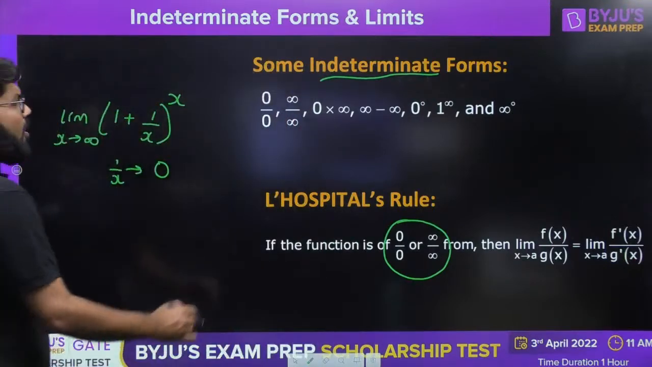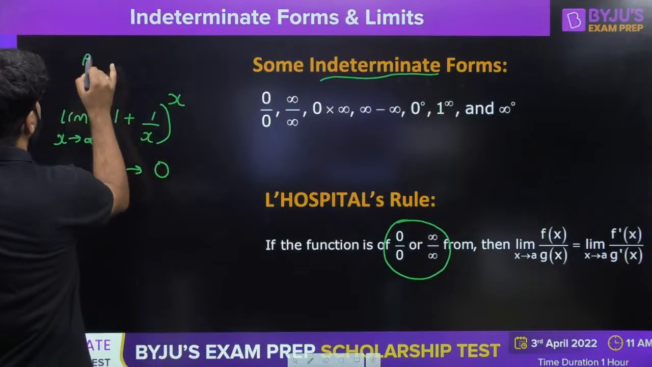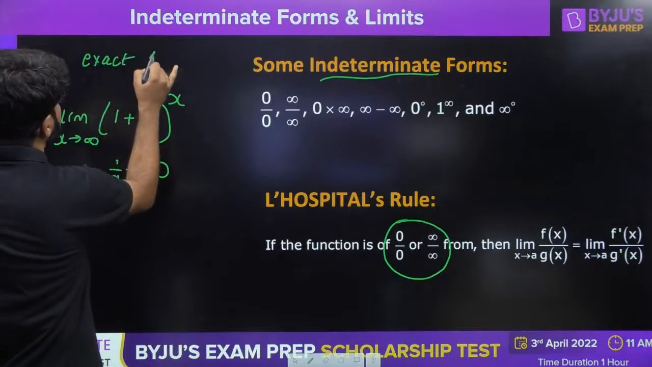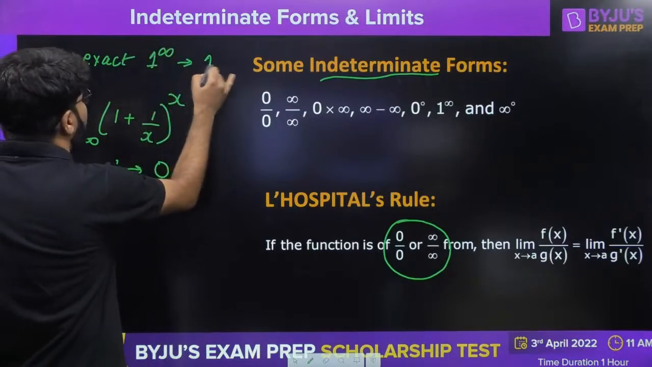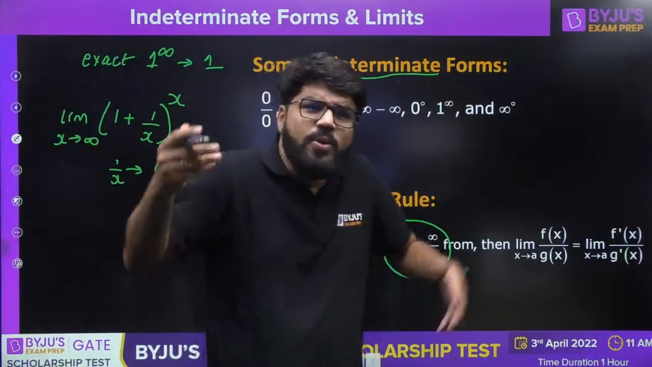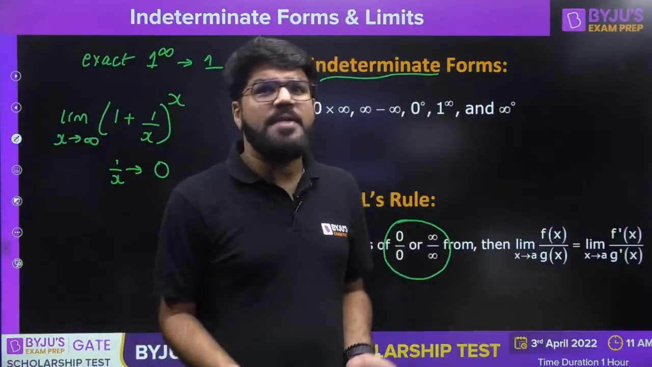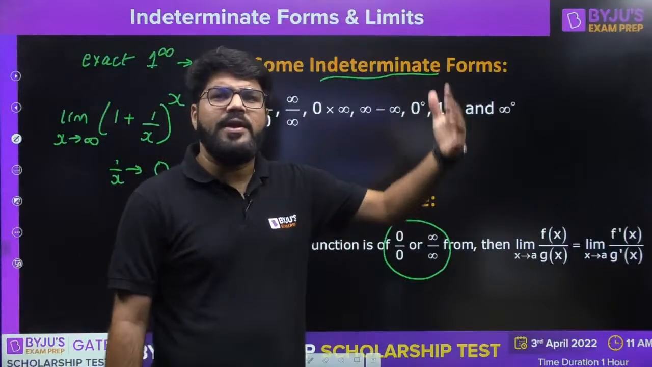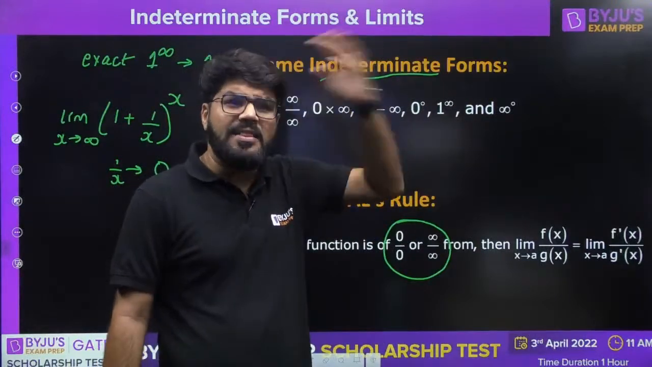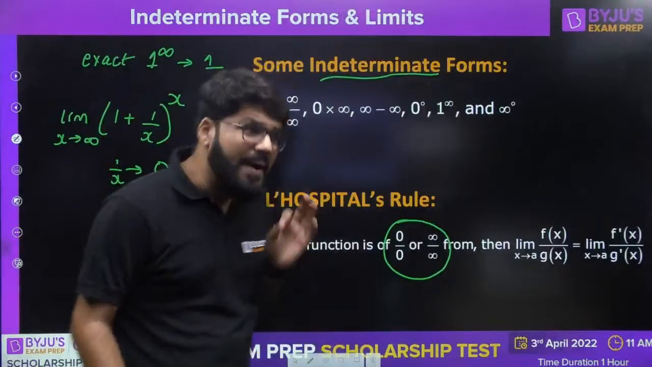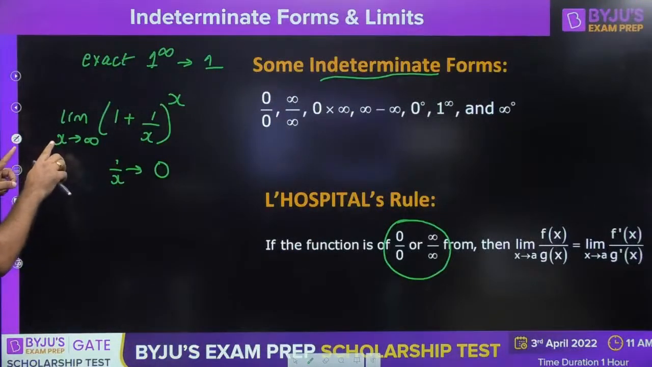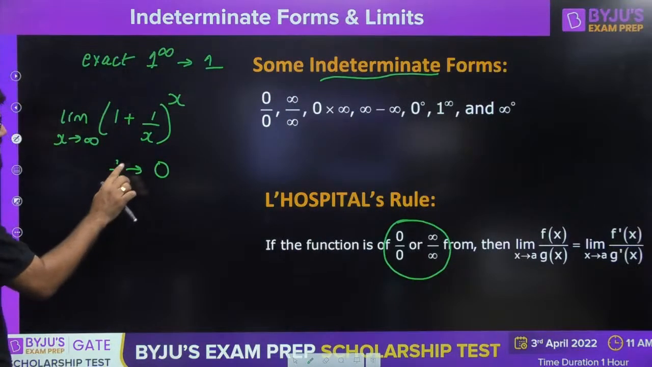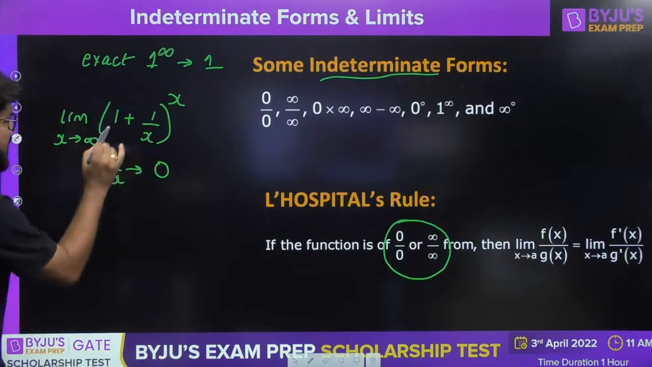Because if it is exact 1 power infinity, that will be 1, right? However many times you multiply 1, that is going to be 1 only. How can the basic maths change? Some students are confused in this. 1 into 1 into 1 into 1, I do it 1000 times, I do it 10,000 times, it remains 1. But since it is the concept of limit x tending to infinity, the 1 upon x is tending to 0.